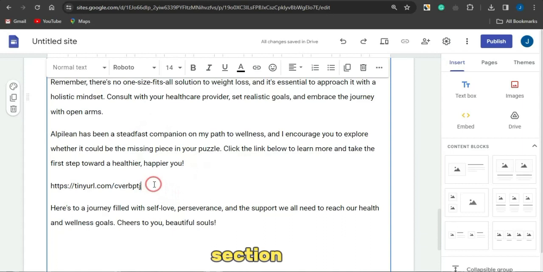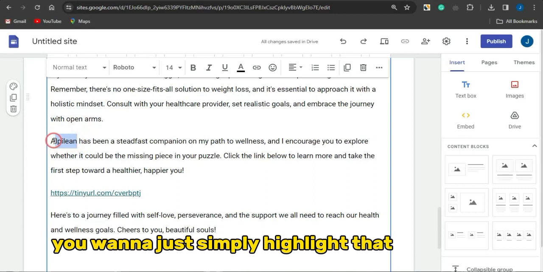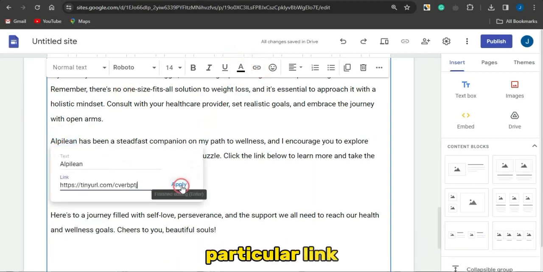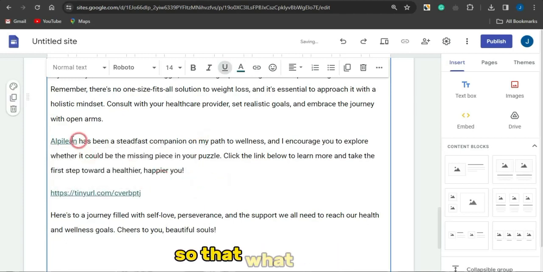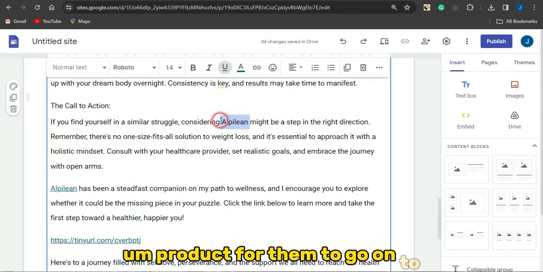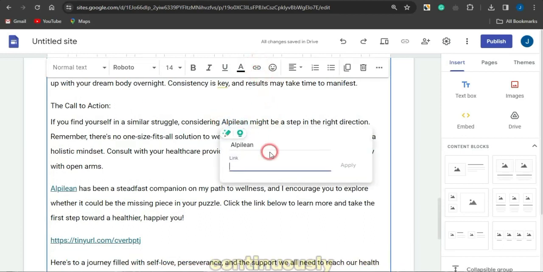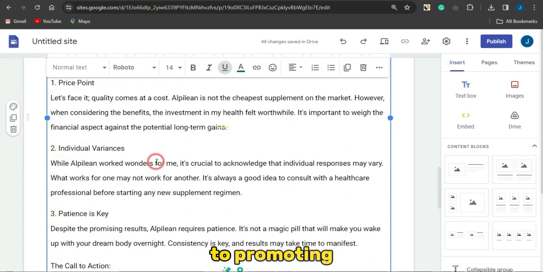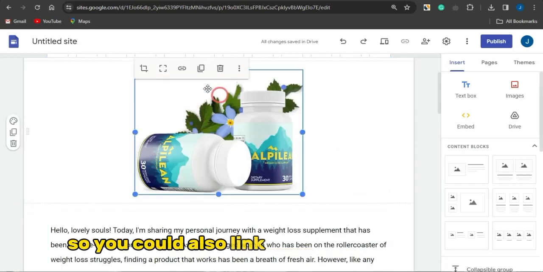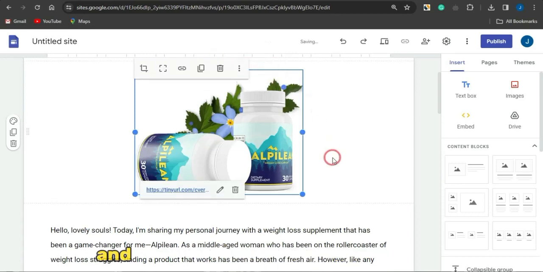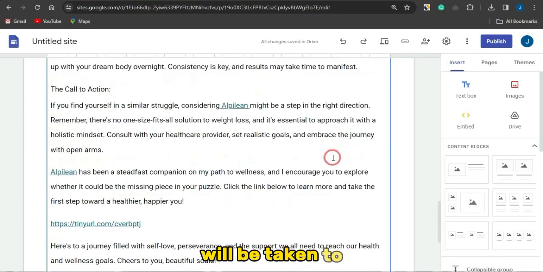And for any section, guys, that does have the word outline, you want to just simply highlight that text right here, just like how I'm doing. Click on the link icon, paste in that particular link to that section, and click on apply, so that once they click on that section, it's going to lead them to that particular product for them to go on to purchase. You want to do this continuously for each and every section, and go on to promote this particular page. You could also link that to this particular image, paste the link, click on apply, and anybody that clicks on that link will be taken to that particular image.